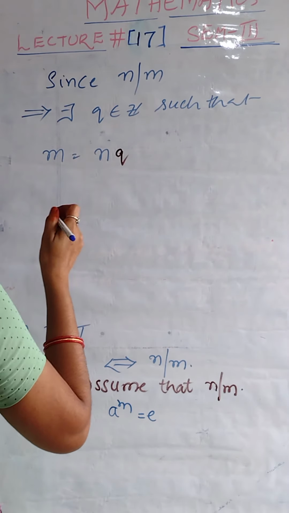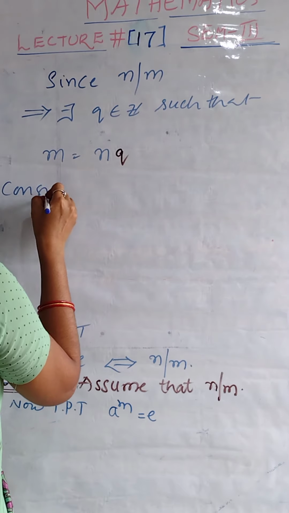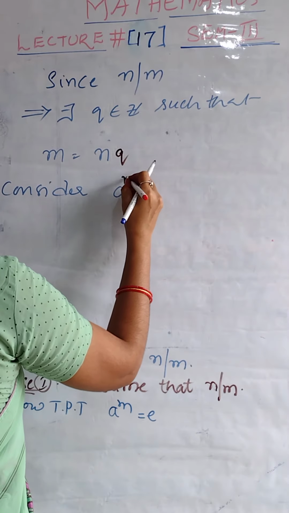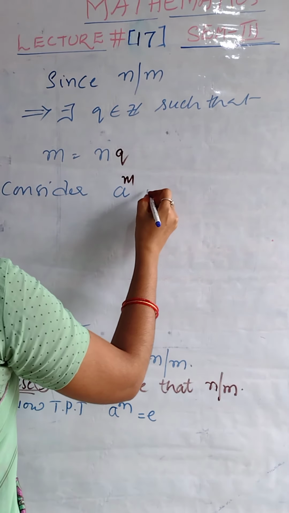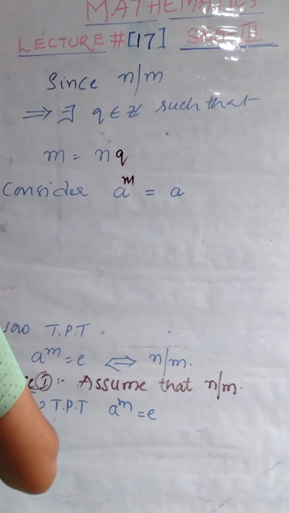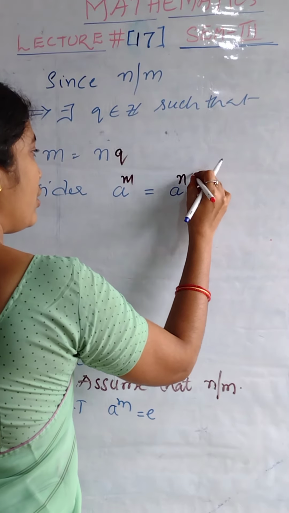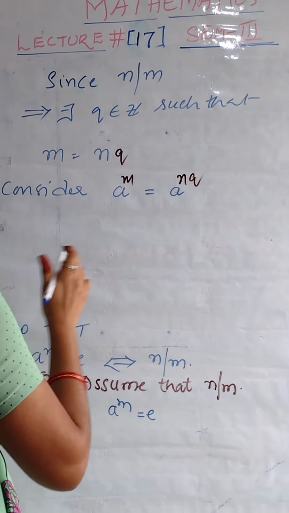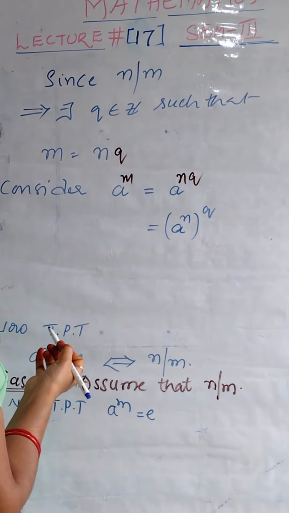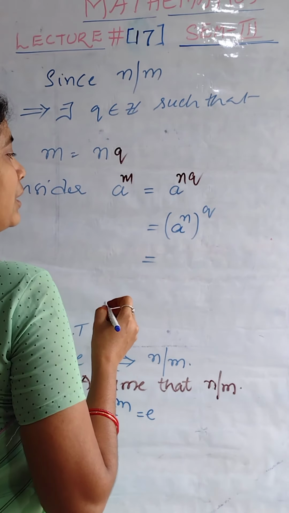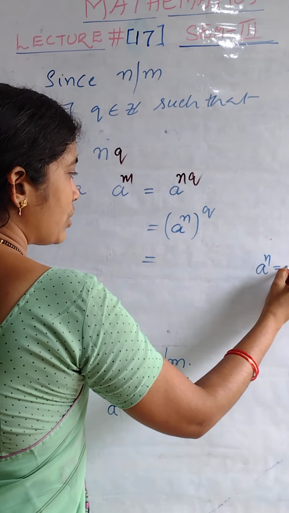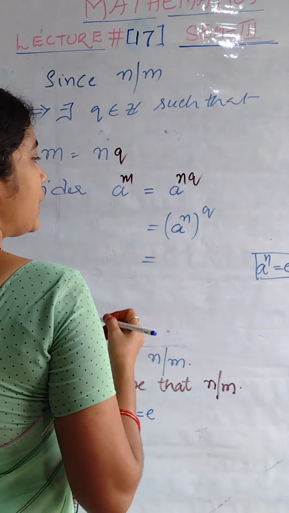Right. Now consider a power m, which is equal to a power, what is m here? n into q, which can be written as a power n whole power q. What is the value of a power n? Equation 1. In equation 1 we had written that n is the least positive integer such that a power n equals e.